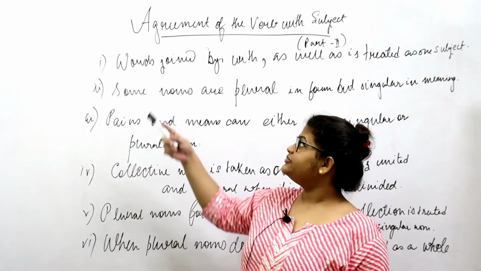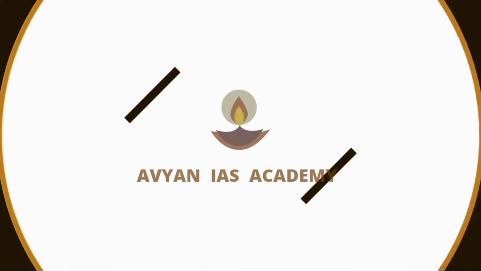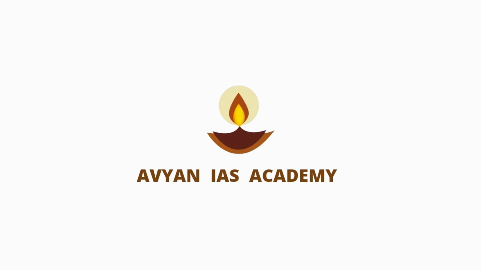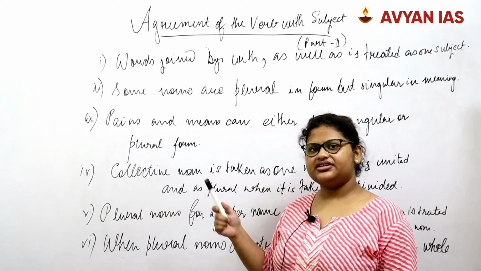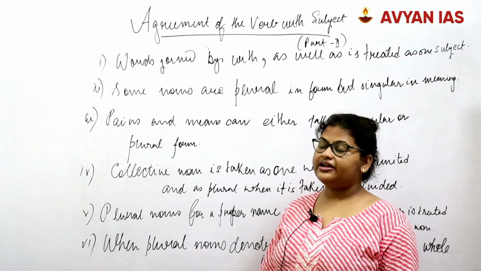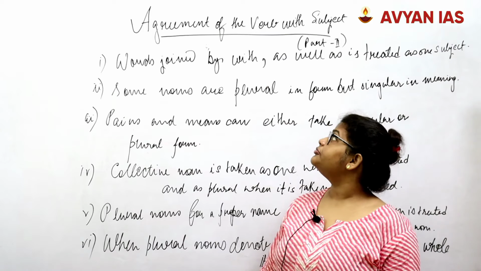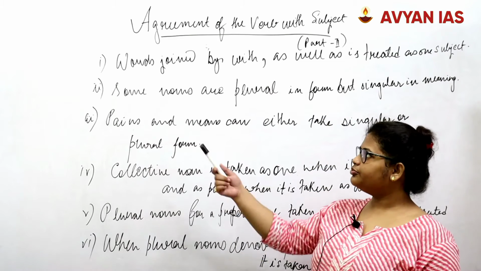Today we will be taking up agreement of the verb with the subject in its second part. In our previous video lecture, we had discussed some of the other rules that were used while learning the agreement of the verb with the subject. Today we'll go over a few more rules.